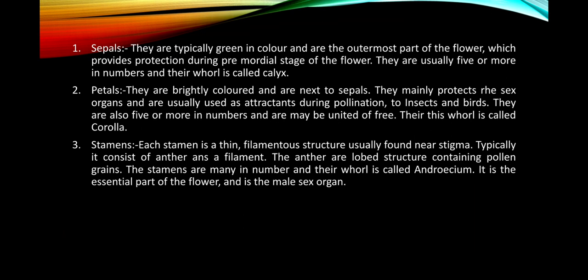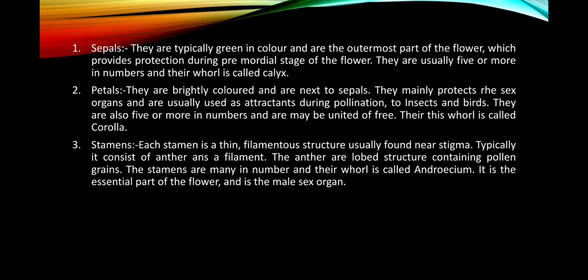The petals are brightly colored and are next to the sepals, from the margin towards the center. When we go within the flower, you will see that the outermost layer is made up of sepals, which are green in color, and next to it are the petals.